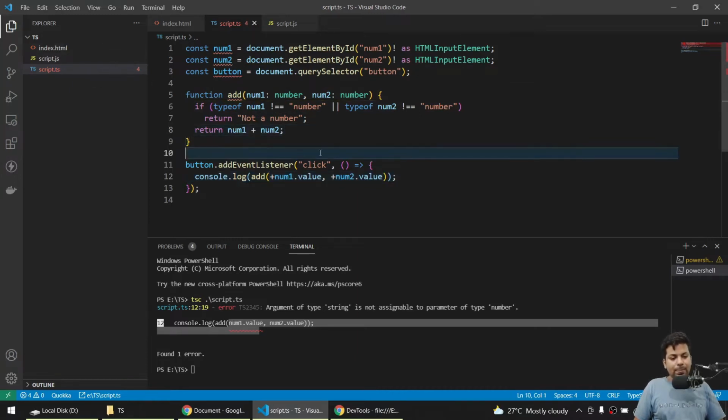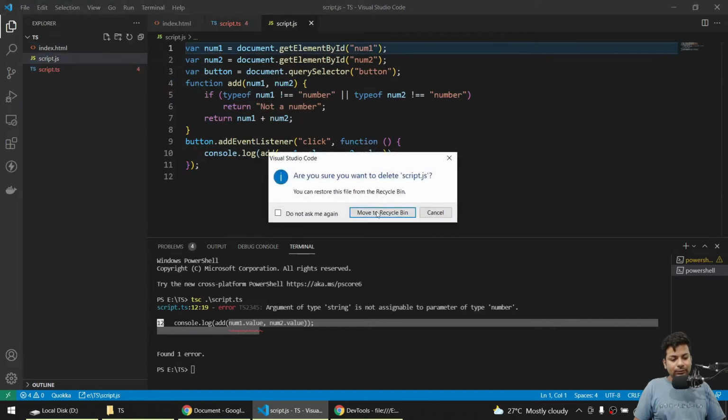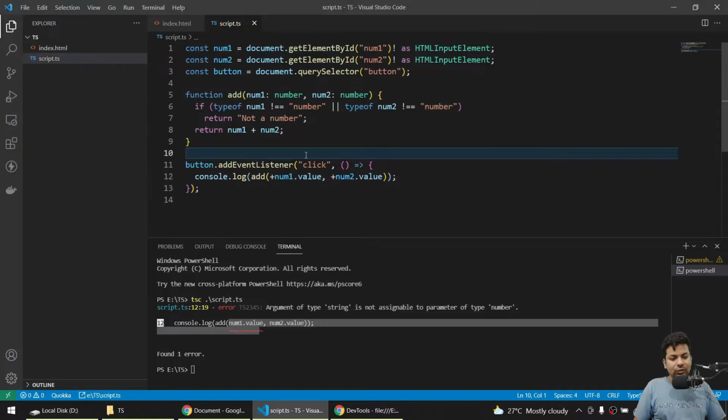Like if I save it, now let me just delete this script.js file. See, now it's cool, because when ts file and js files are in the same structure, that's just show some errors, but that we'll see how we can deal with that maybe.